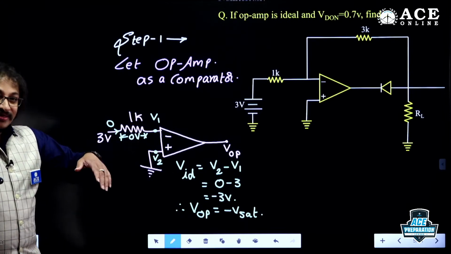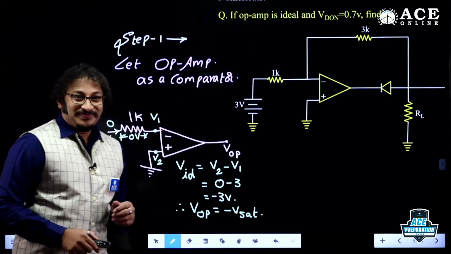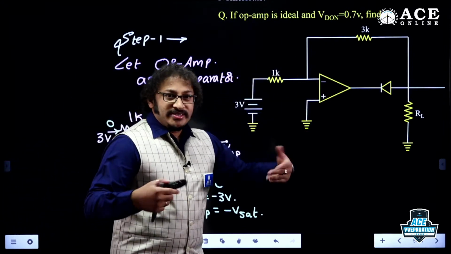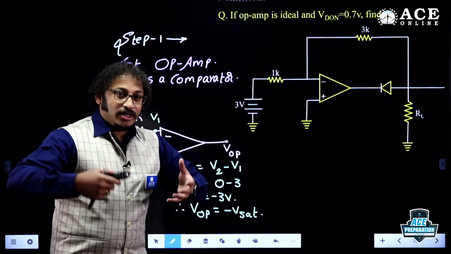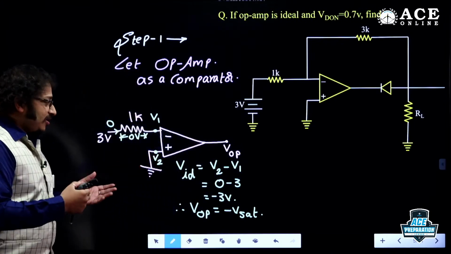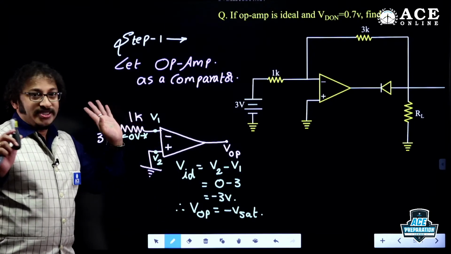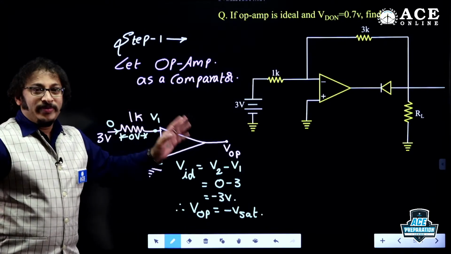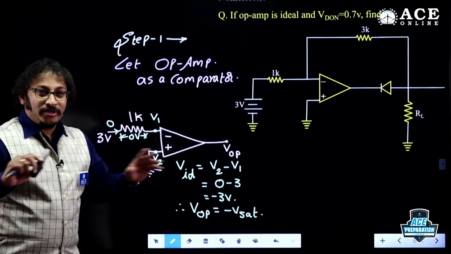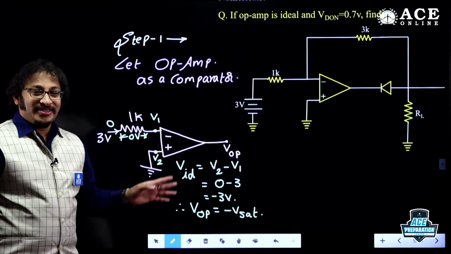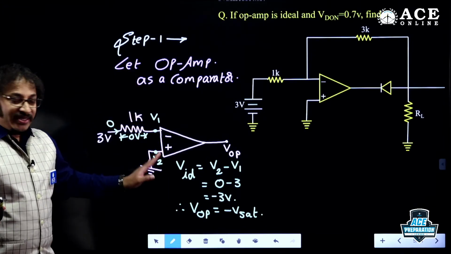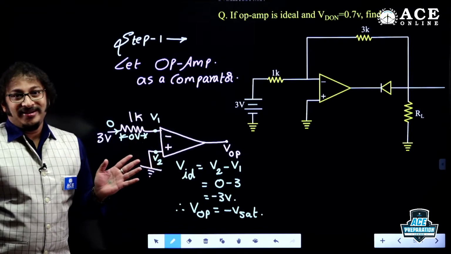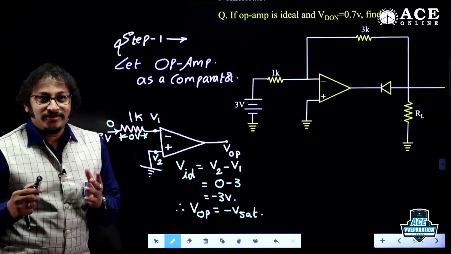Now I connect the diode to the system. I connect the feedback to the system. Now let me connect the total circuit, because in the first case, I just opened everything, I switched on the supply. No feedback, no negative feedback, no positive feedback, no diode, nothing. I opened everything. Now I realize that this is the output I'm getting. Now let me connect. Guys, I believe you're getting the points, right, dear students?